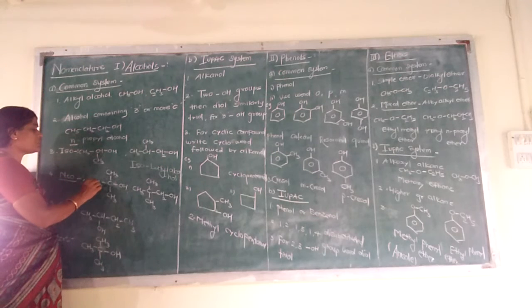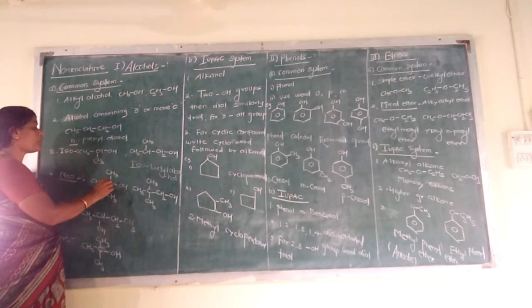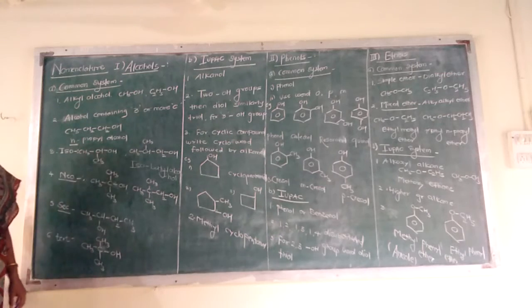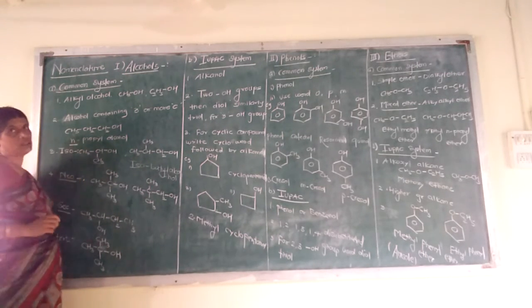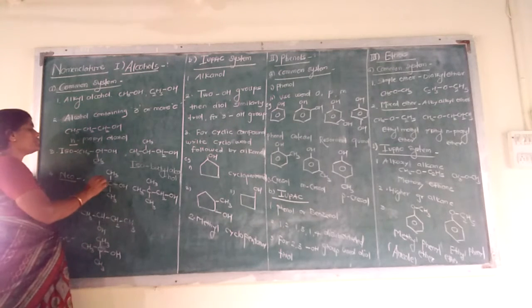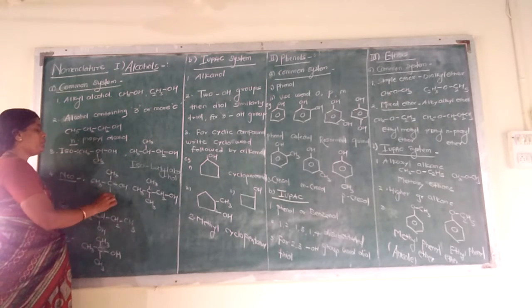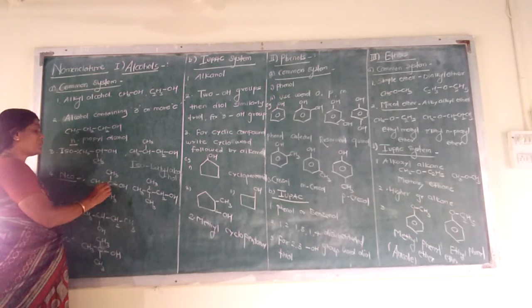When the given structure's second carbon atom contains 2 methyl groups, then we use the word neo. When the second carbon atom contains 2 methyl groups, then we use the word neo. So for this structure we write the name with neo.